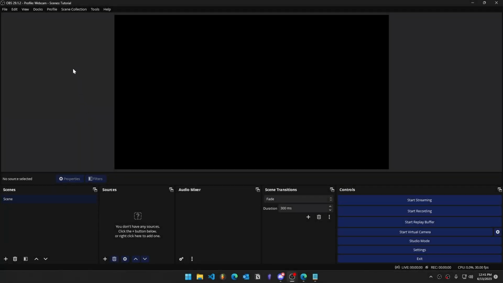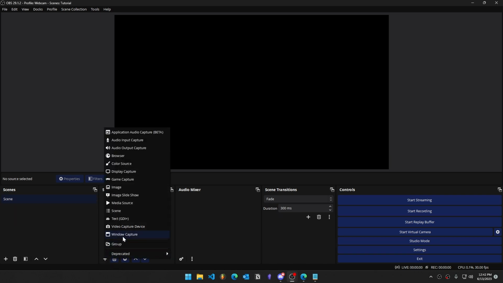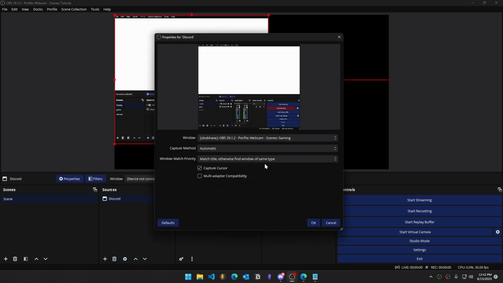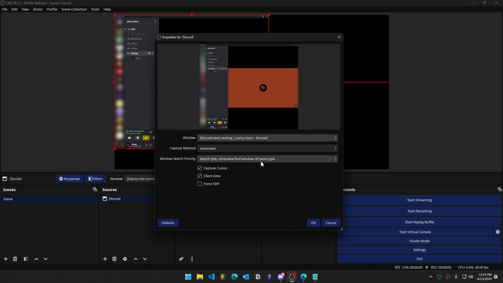Video configuration. For the video configuration on OBS, open a new scene. Make sure the sources tab is empty, add a source, add window capture, name it whatever you want. In my case, I'm going to name it Discord. Hit OK, and match the window to the application you would like to share. You can leave the capture method as automatic, but I recommend changing the window match priority to match title, otherwise find window of same executable.